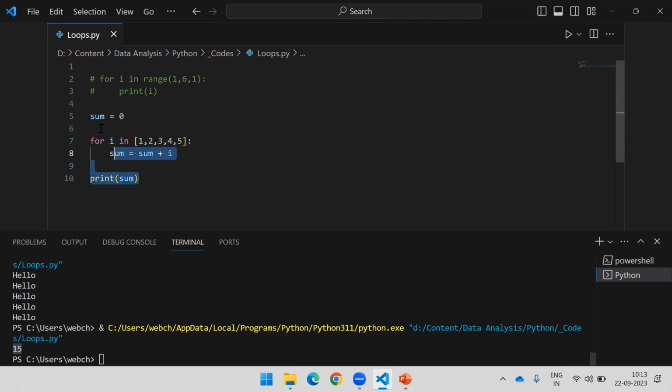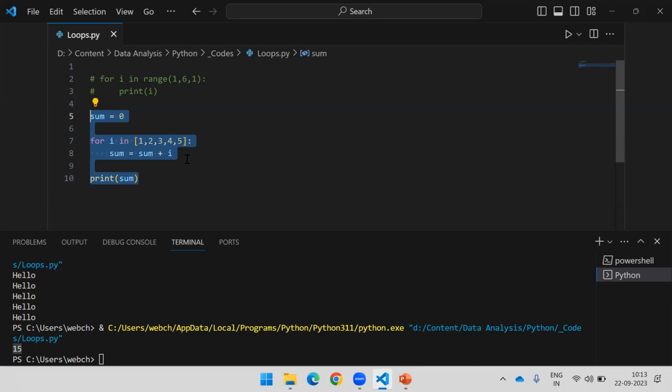This is how it's going to work. This is how a loop helps you to automate your repetitive tasks. Otherwise, you would need to add everything one by one. Not required. For a few samples, it is fine, but for a large volume of data, a large range, it is not good. So loops are very helpful.